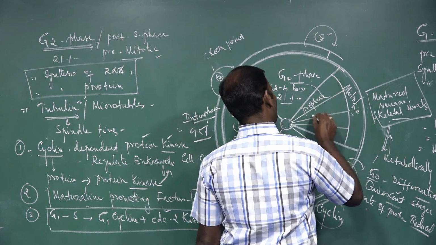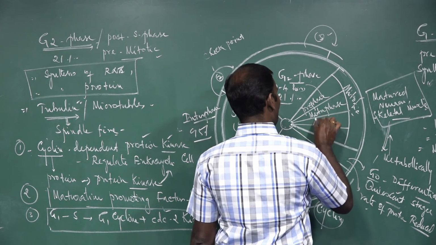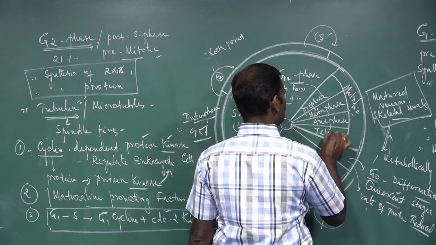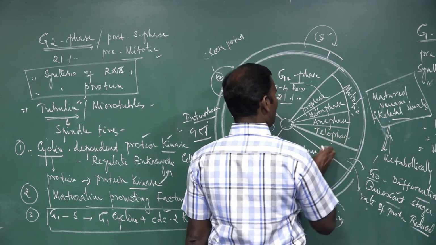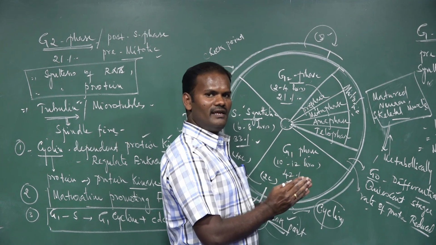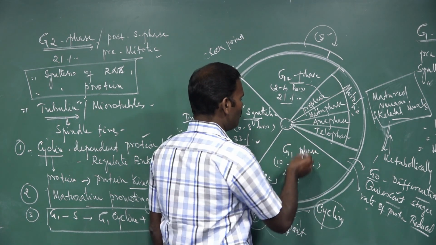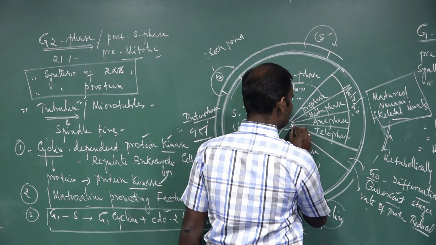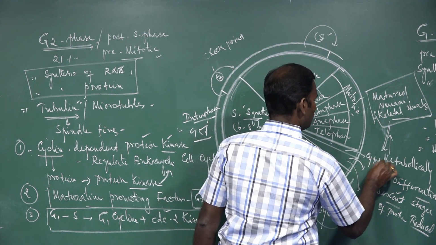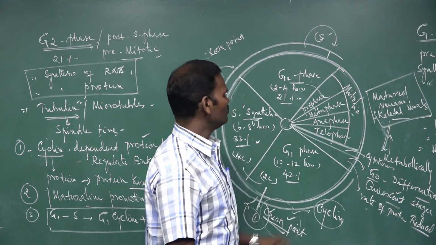After completion of telophase, the DNA content in the nucleus gets divided, followed by cytokinesis, which is the division of cytoplasm. A single cell is divided into 2 cells.